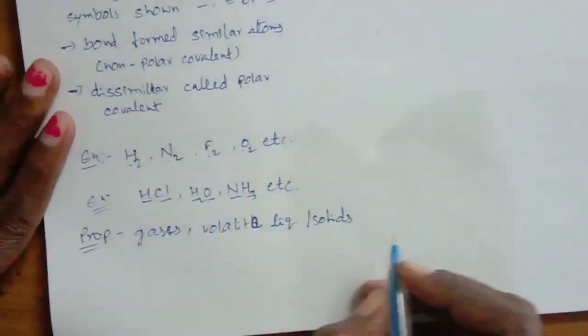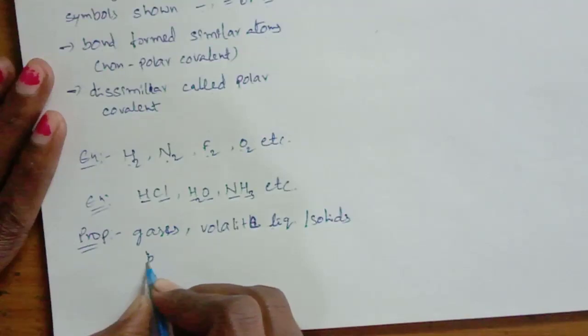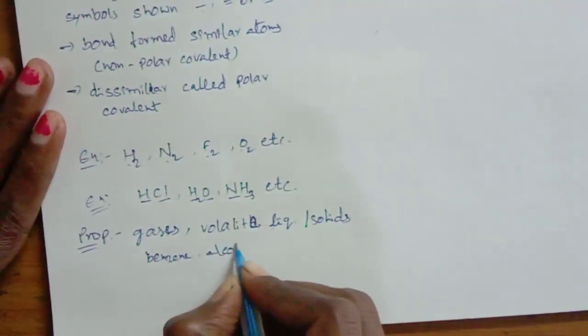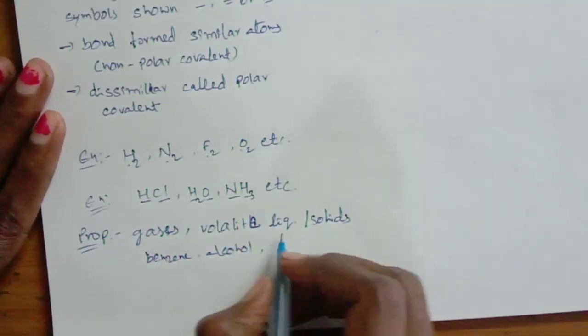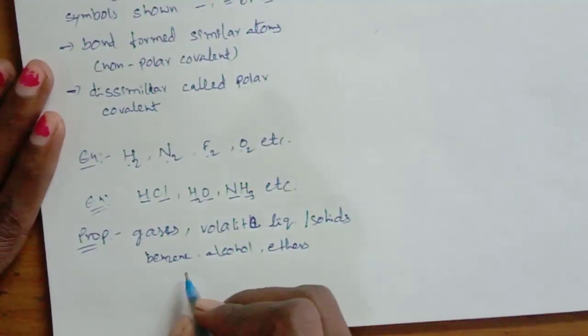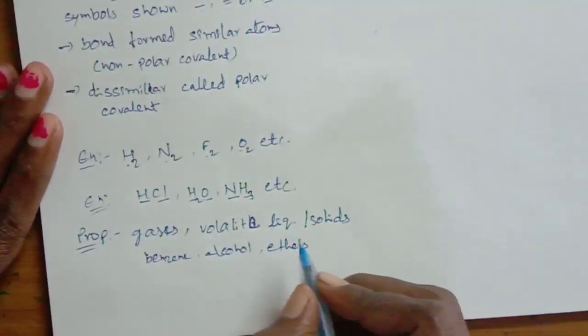Mostly these are, for example, benzene, alcohol, ether. These are the volatile compounds. These are the examples of covalent compounds.